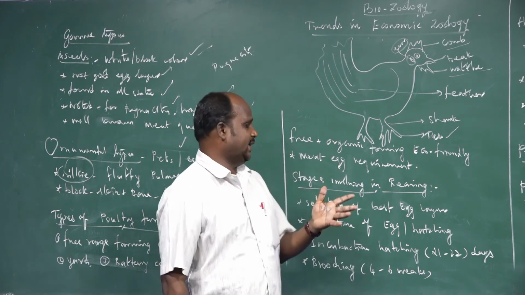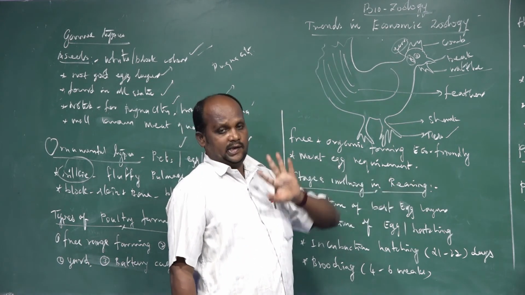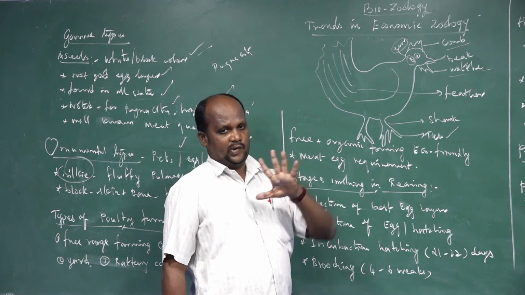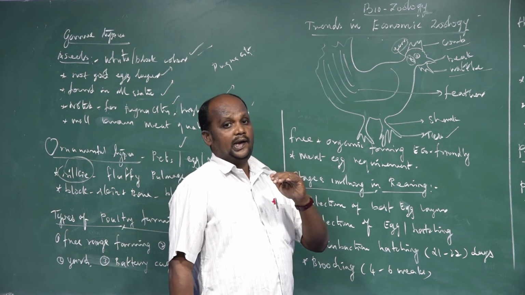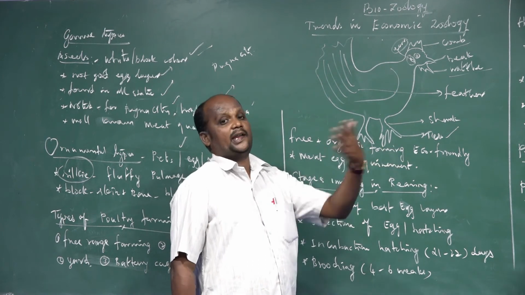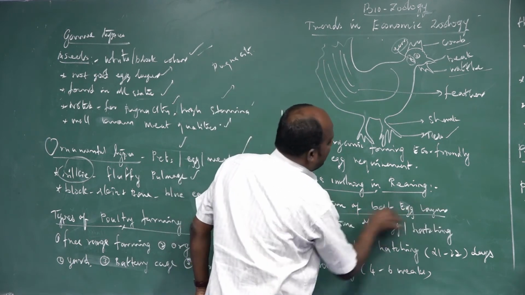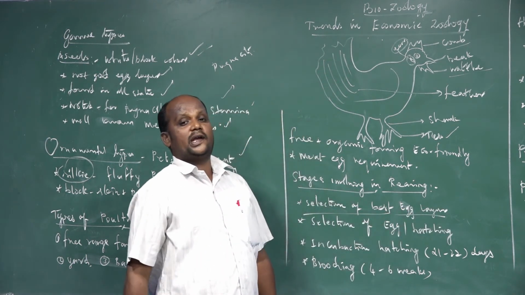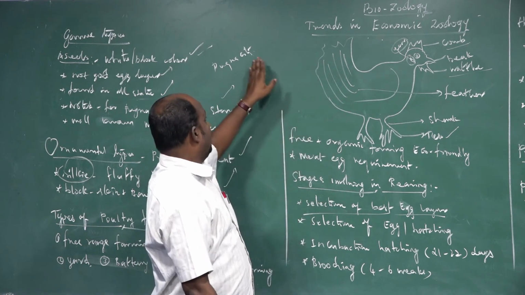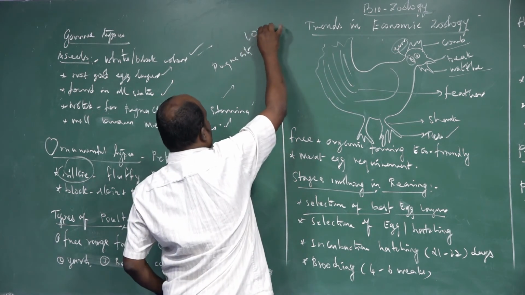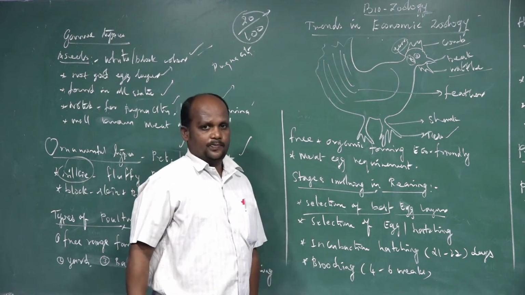Now we are going to start. What are the stages involved in poultry farm rearing methods? If you want to construct poultry farming, you should rear any species. What are the techniques we should learn when following the rearing methods? The first one is selection of the best egg layer. Selection of best egg layer means throughout India we have 100 species, and among them we concentrate on those we are going to rear for poultry farming.